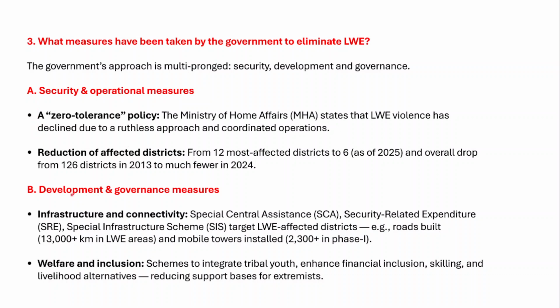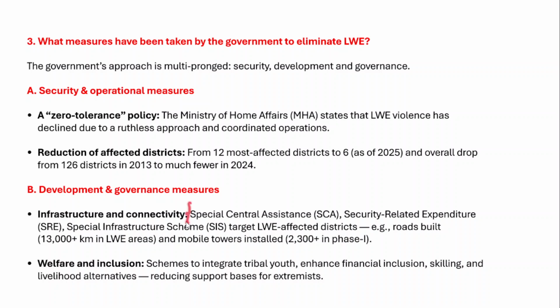And then we should talk about the development and governance measures. Firstly, infrastructure and connectivity. As part of special central assistance, security related expenditure, and special infrastructure schemes, all these schemes have been targeting the left-wing extremist affected areas, the most affected areas.